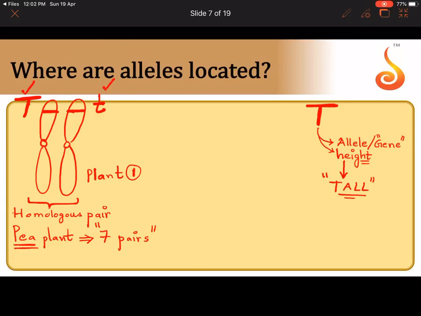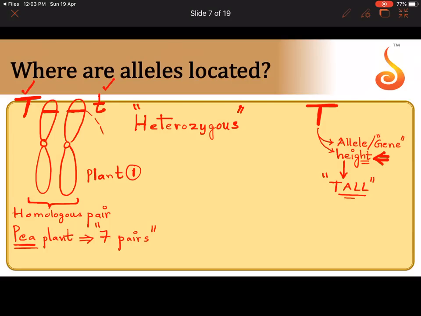Both are slightly different copies of the same gene because they code for the same character, which is height, but they code for contrasting pairs of traits. One codes for tallness, one codes for dwarfness. Yes, you are right. So this is a heterozygous plant.